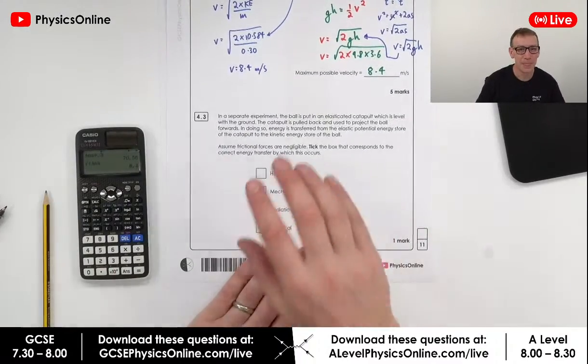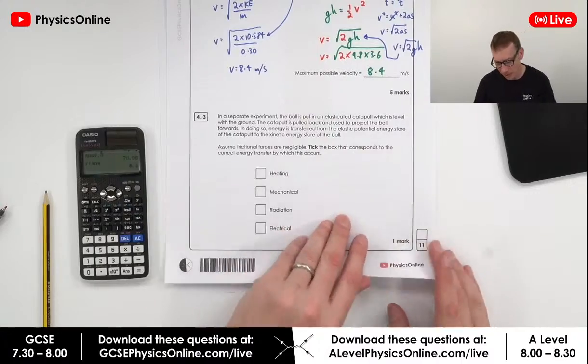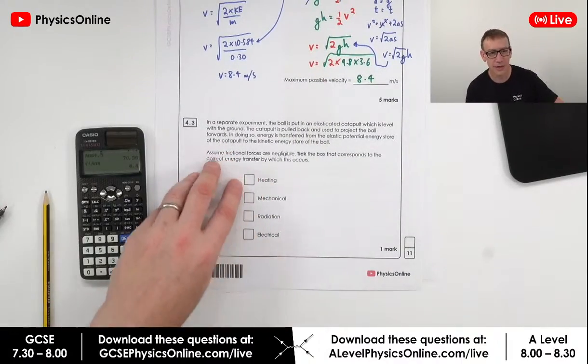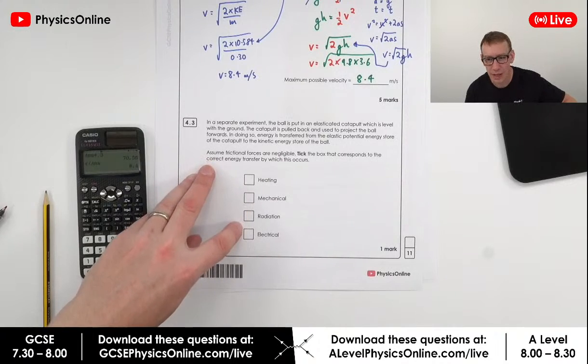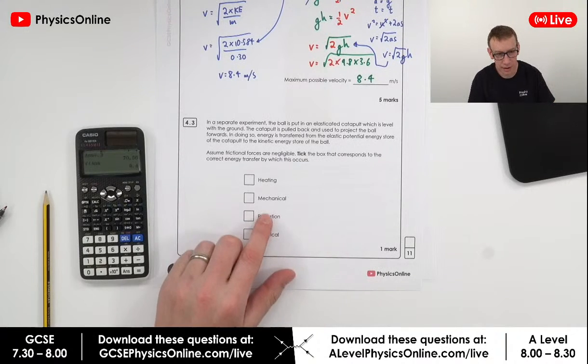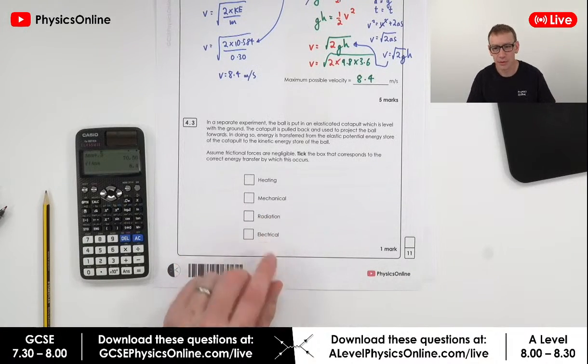We've now got a separate experiment, which is 4.3. Can you just put down H, M, R, or E? So H for heating, M for mechanical, R for radiation, which could be light or sound, or E for electrical work.